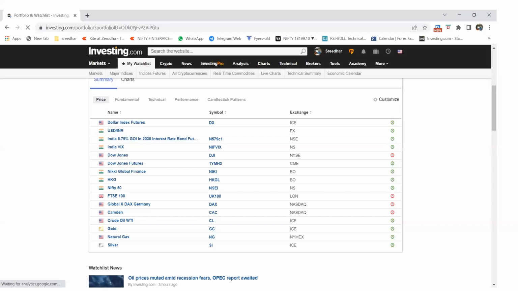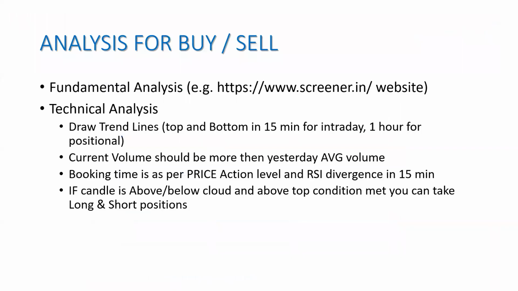So our market mainly depends on Dow futures and how the international and other markets perform, and how crude oil, which is the major commodity we import into India, is going to perform. Gold is another thing. So depending on all these values, the USD INR and the bond market as well as the Nifty will open. There is no hard and fast rule, but generally these are the things we consider.